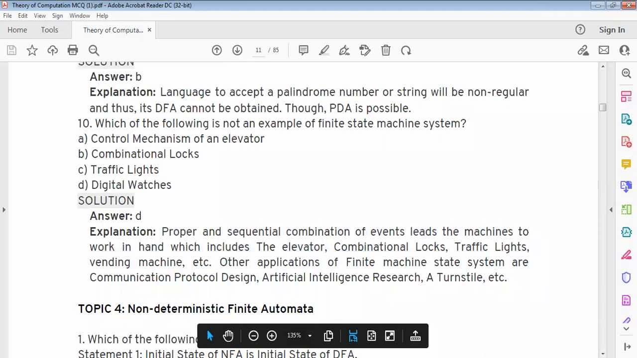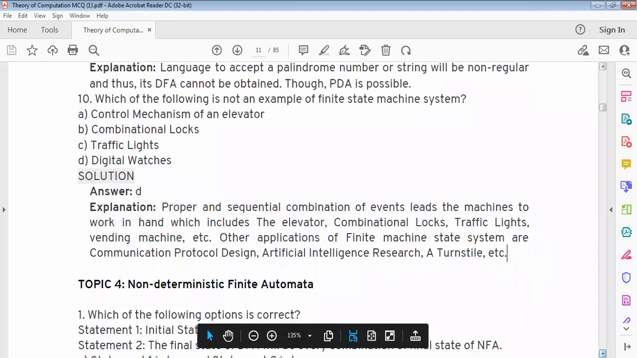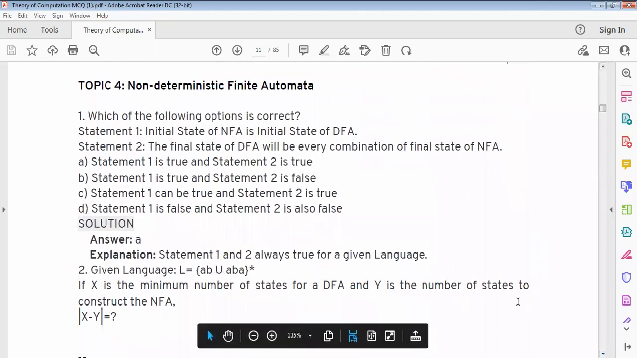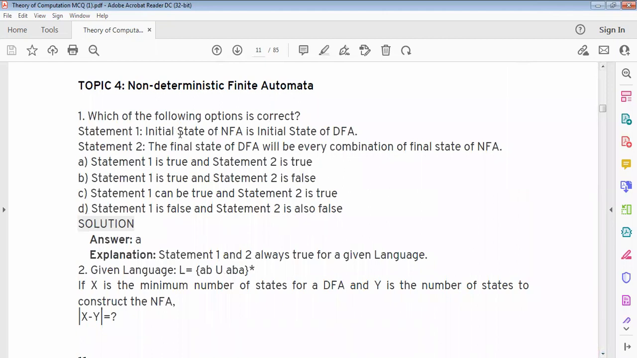Next, topic 4, non-deterministic finite automata. Which of the following options is correct? Statement 1: the initial state of the NFA is the initial state of the DFA. Statement 2: the final states of the DFA will be every combination of final states of the NFA. The answer is option A.